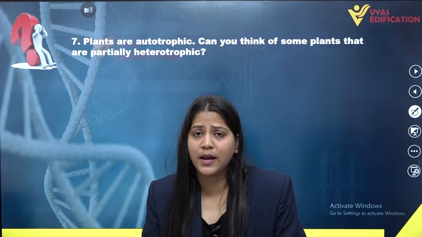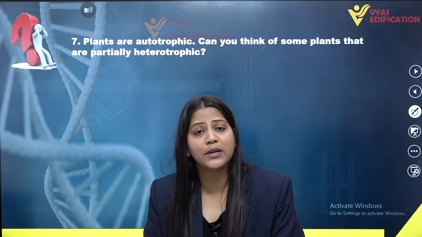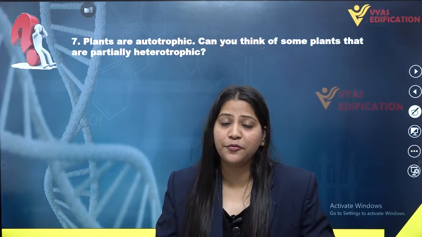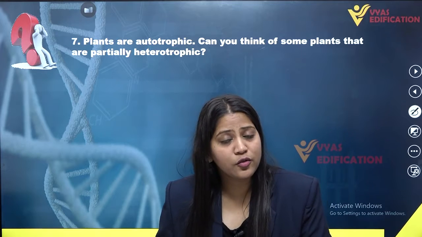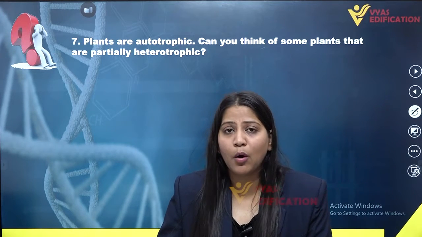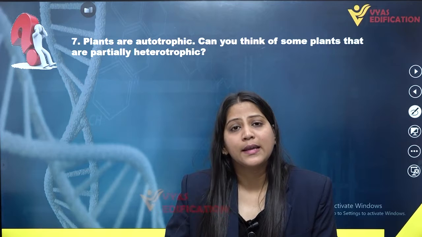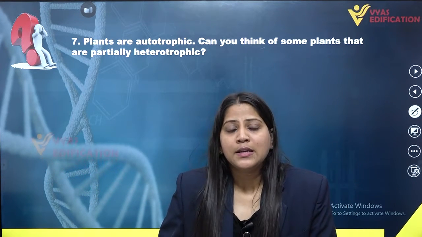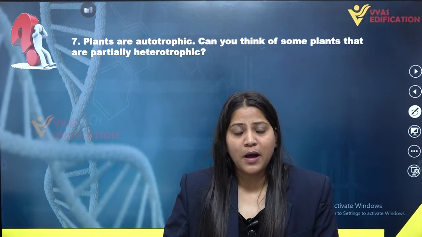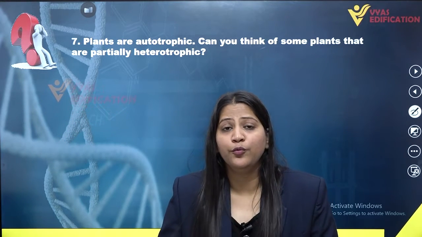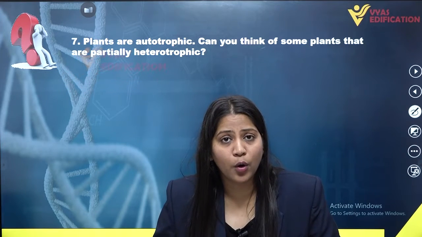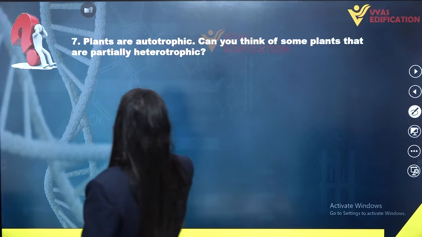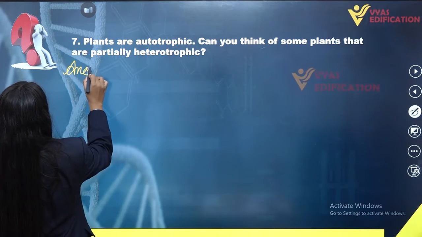They eat insects. Various kinds of insectivorous plants have various means to capture insects so as to supplement their diet with the required nutrients obtained from insects, promoting their growth. We have some examples of insectivorous plants such as pitcher plant, Venus flytrap, bladderwort and sundew plants. So this is the answer to question number 7, and if you want to write it, it will go like this.